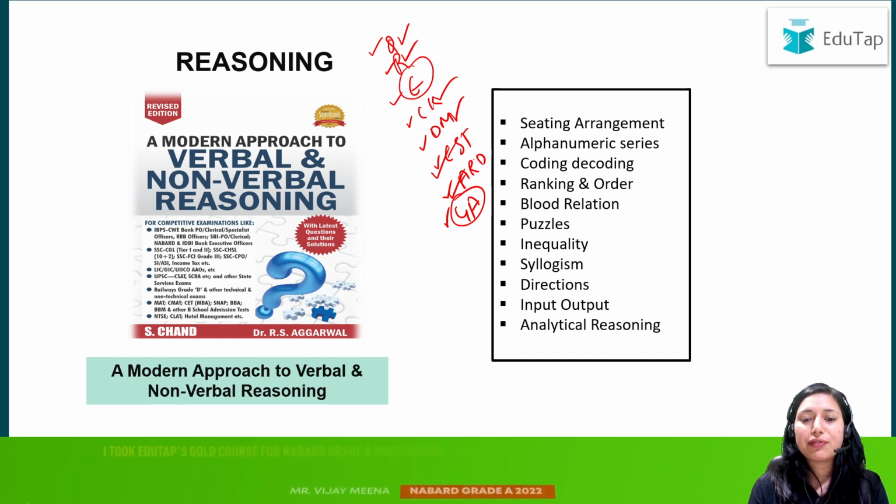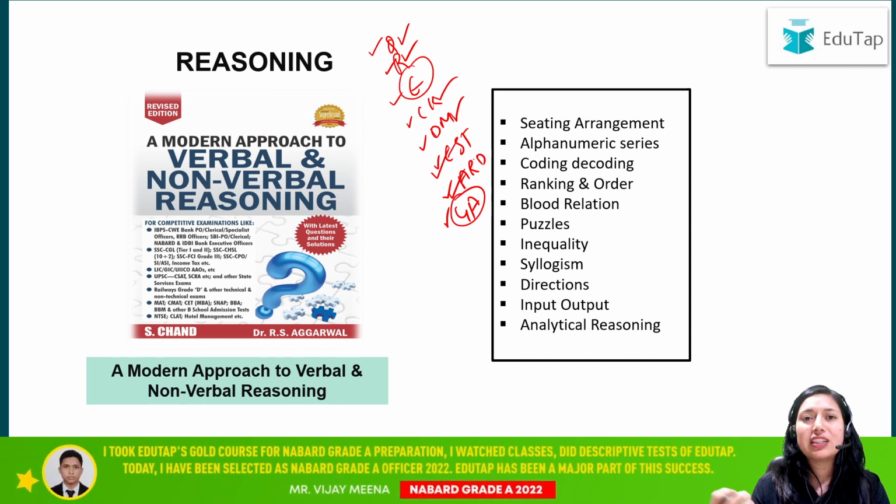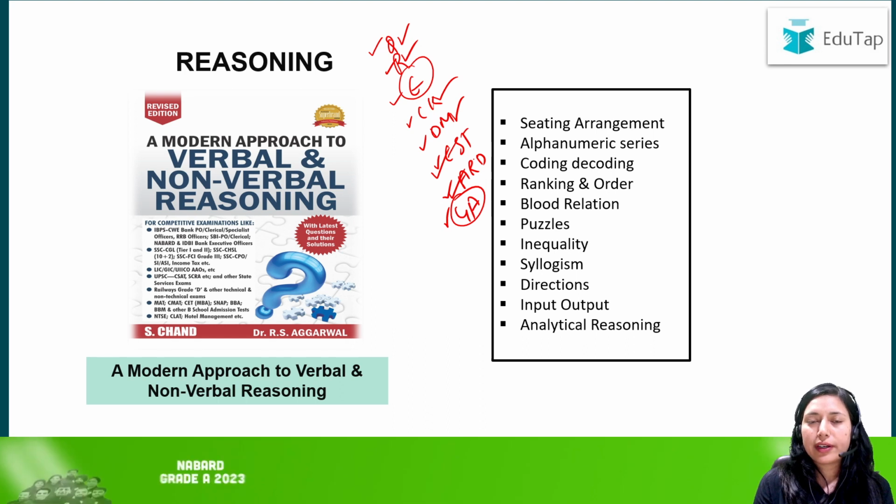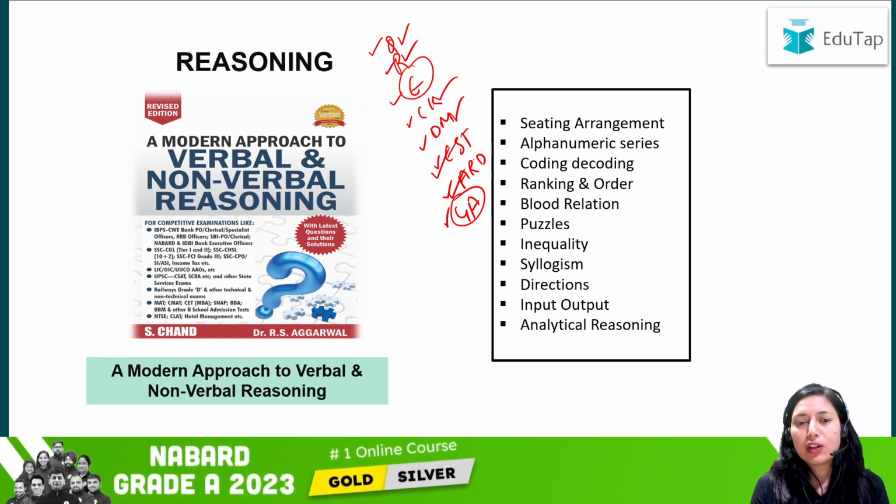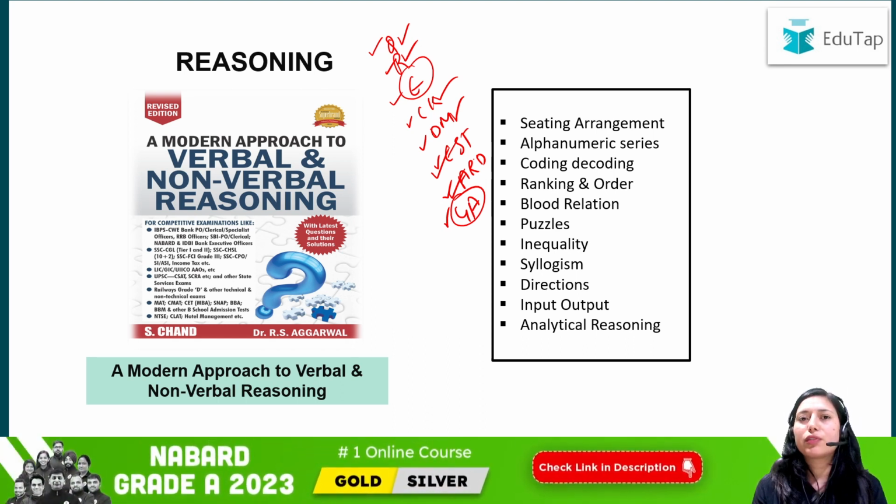You cannot just refer to a particular book for GA or English, because for English you have to refer to the newspaper and other sources, and prepare from different sources. So I cannot tell you any book for GA or English, but for the rest of the subjects I will be talking about what the good books are for covering them, and what the important topics from these books are.